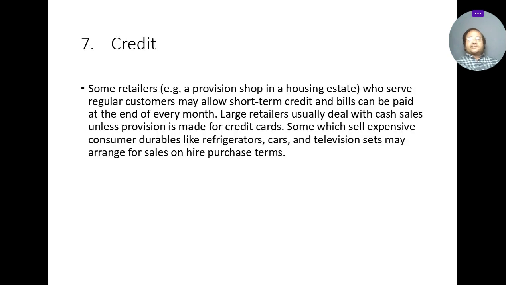The next function is credit facilities. Some retailers give credit facilities and can make provision for customers to pay the money later, especially customers they know very well. Large retailers usually deal with cash sales unless provision is made for credit cards, and some which sell expensive consumer durables like refrigerators, cars and television sets sell on hire purchase, that is, you purchase on installments. You take the purchase right now and pay later.